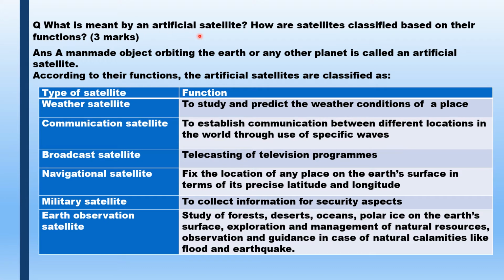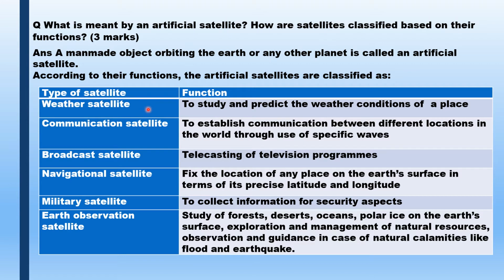What is meant by an artificial satellite and how are the satellites classified based on their functions? 3 marks question. What is meant by an artificial satellite? A man-made object orbiting the Earth or any other planet is called an artificial satellite. So this will carry 1 mark. And according to their functions, the artificial satellites are classified as weather satellite, communication satellite, broadcast satellite, navigational satellite, military satellite, Earth observation satellite.